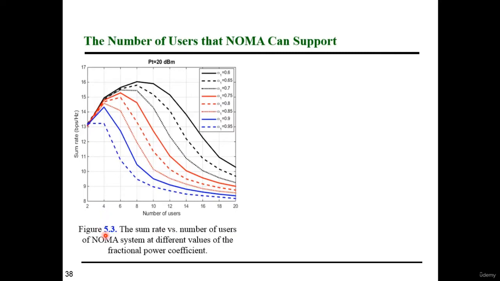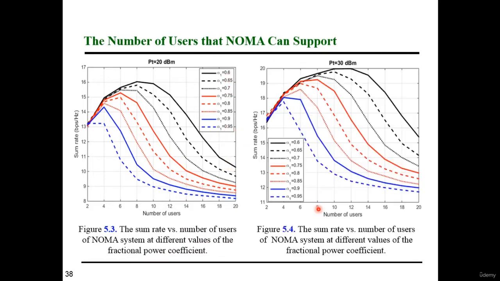Figure 5.3 is the sum rate capacity in bit per second per hertz versus the number of users at different values of the fractional power coefficient of the farthest user, from 0.6 up to 0.95, and the same manner for figure 5.4. Figure 5.3 corresponds to a transmitting power of 20 dBm, and figure 5.4 corresponds to a transmitting power of 30 dBm.